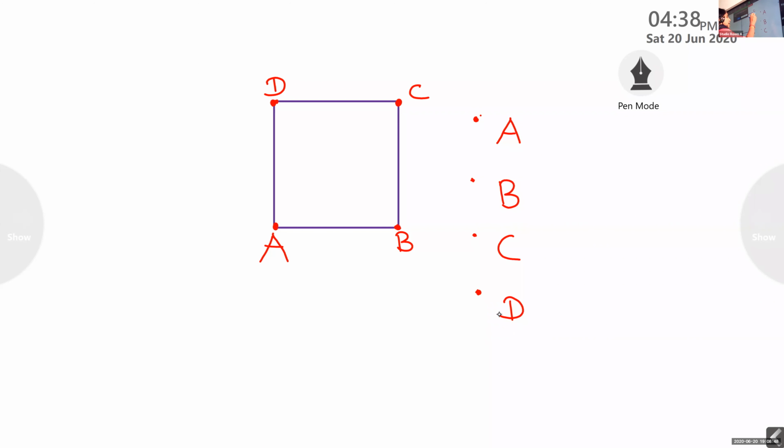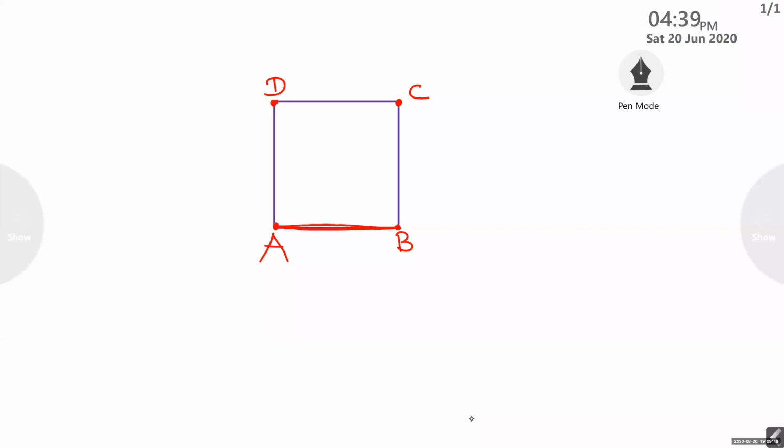When I connect adjacent vertices A and B, what is the form of it? We got one thing. What is that? I connected adjacent vertices A and B, joined.